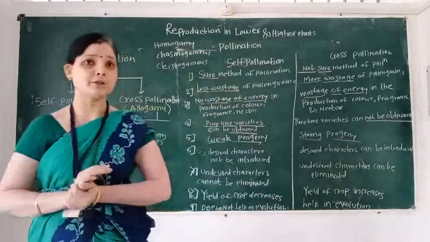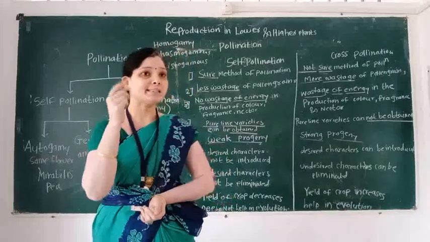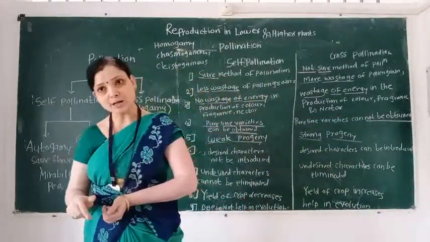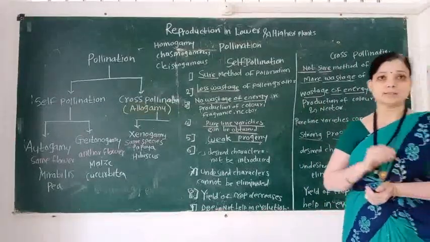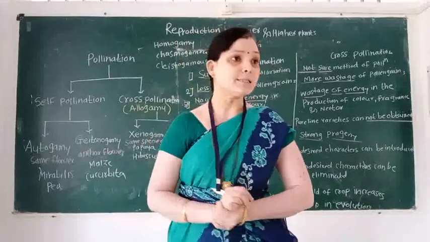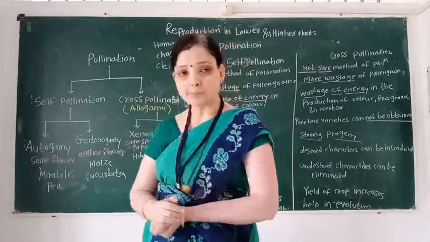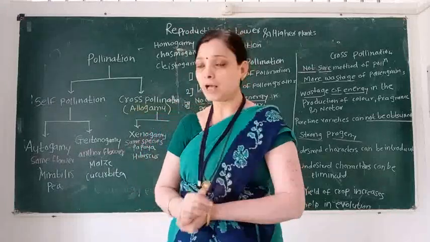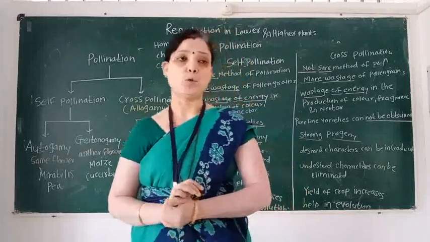So the definition of pollination is the transfer of pollen grain from anther to receptive stigma of the same flower or another flower, of the same plant body or another plant body, of the same species or another species. This process is called pollination.